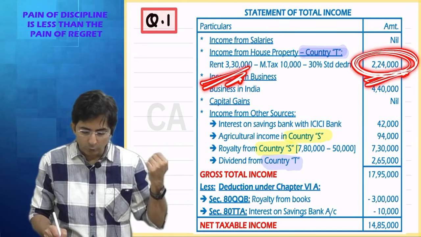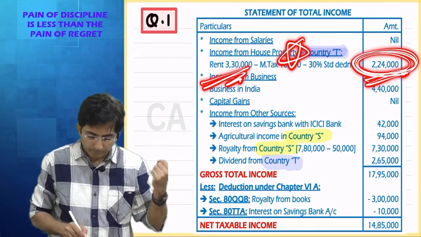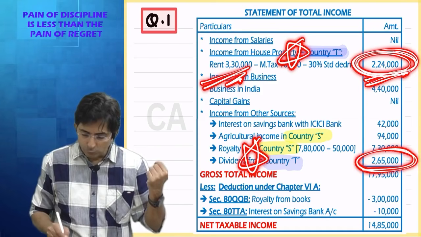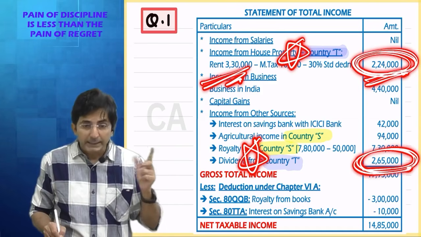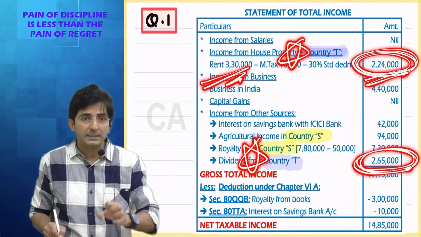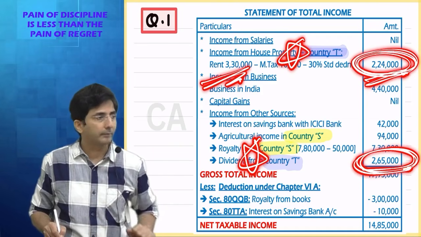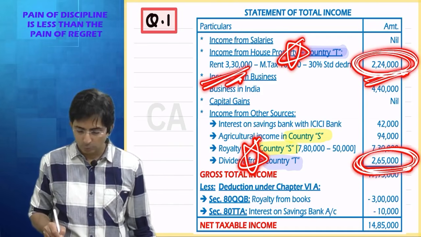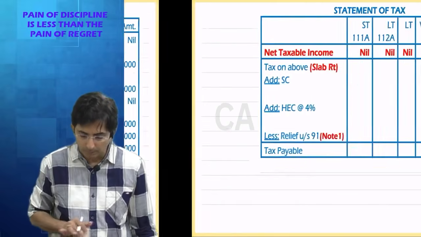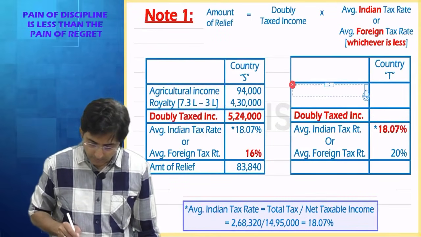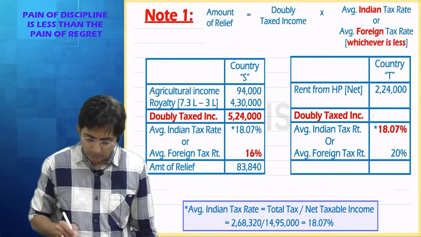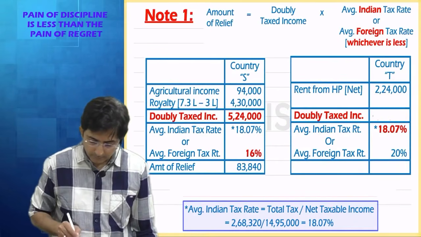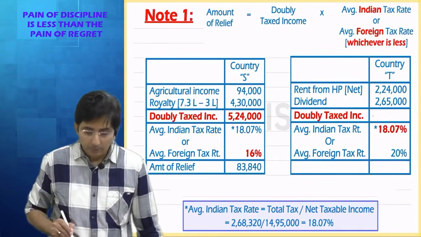Then what other income do you have from country T? Dividend. That is 2,65,000. So these two figures become the doubly taxed income of country T. 224 and 265. Remember the amount. One is the rent, which is 2,24,000, and the other is the dividend, which is 2,65,000.